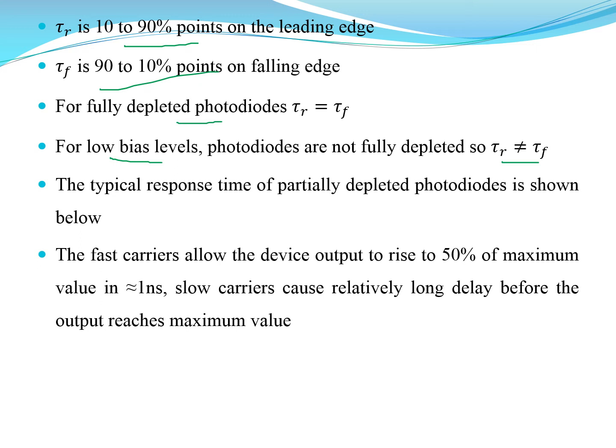The typical response of a partially depleted photodiode is shown in the diagram. We see that the fast carriers allow the device output to rise to 50% of its maximum value within 1 nanosecond, but the slow carriers take a long delay before the output reaches its maximum value.